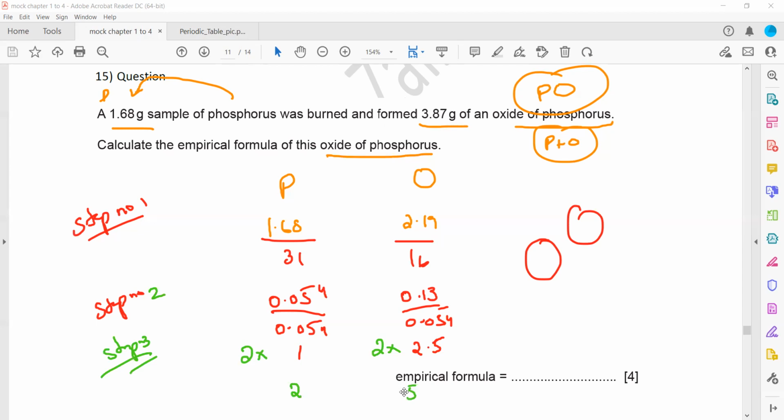So the formula of the oxide will be P2O5. So step 1, divide by atomic mass. Step 2, divide by the smallest value. And step 3, we will make the simplest whole ratio. So we will take the simplest ratio in whole numbers.